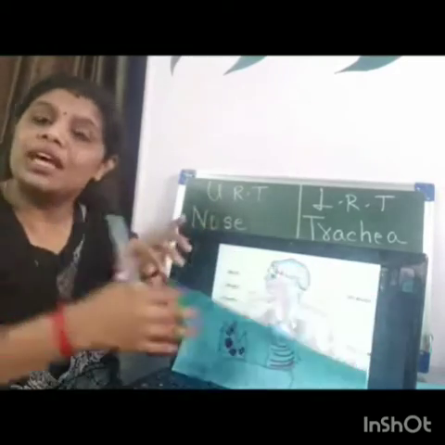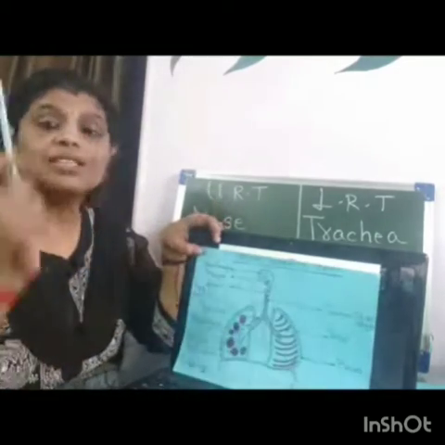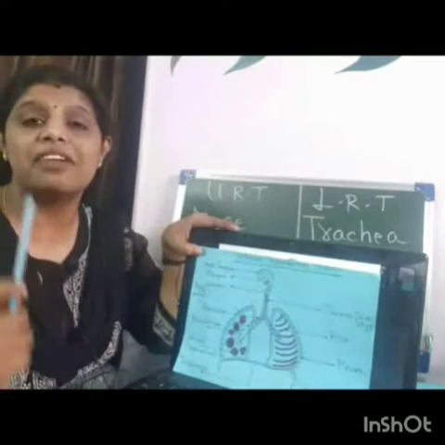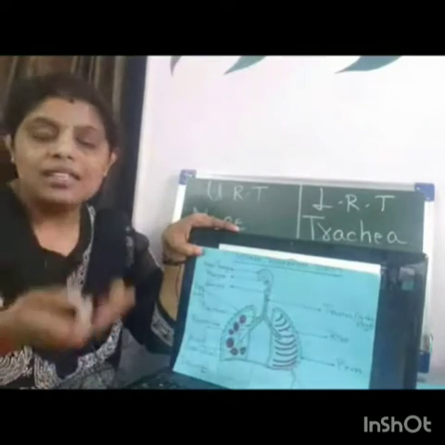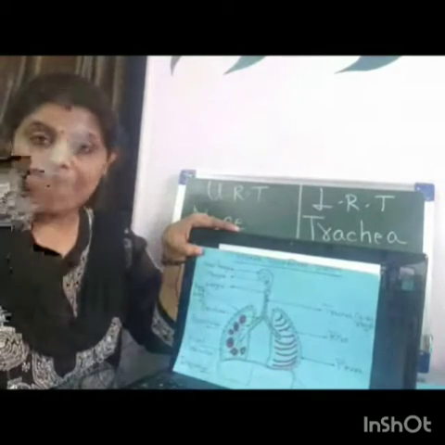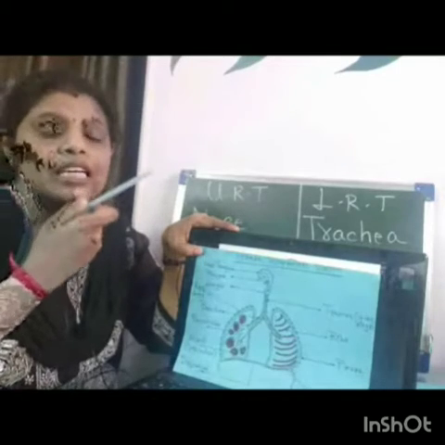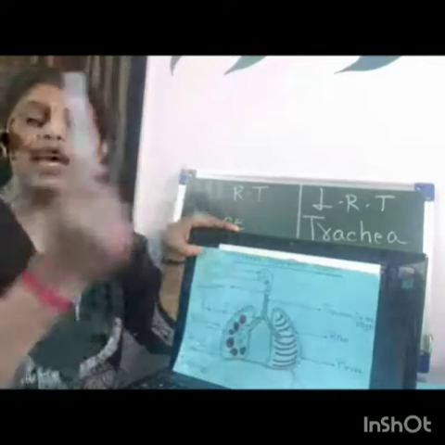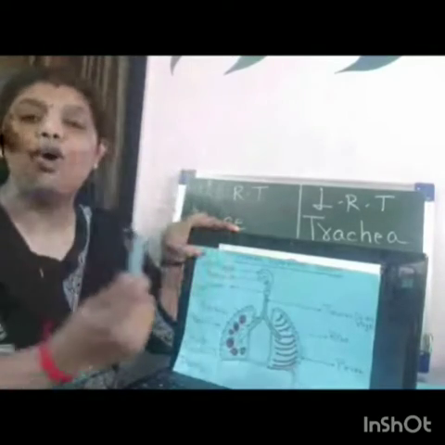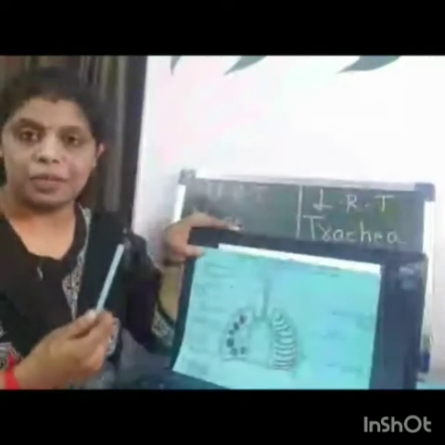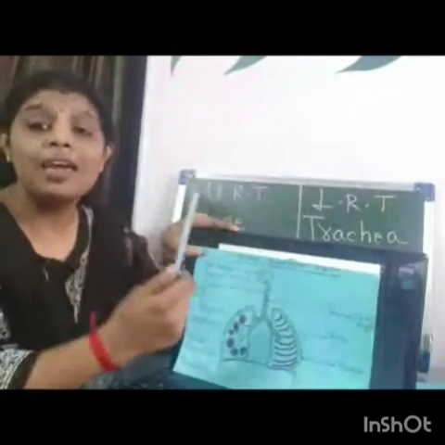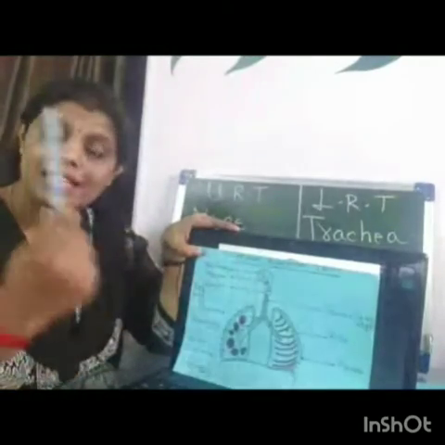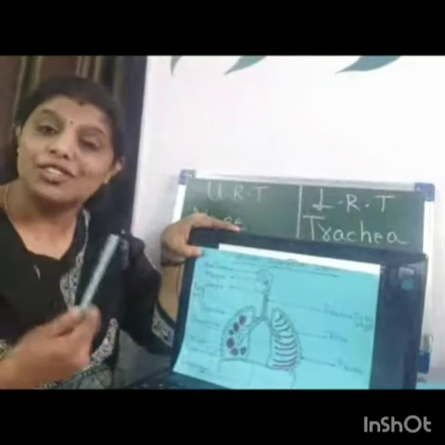Because these ring-like structures are present in our trachea. So as the nasal passage takes the air, it goes properly to the pharynx, properly to the larynx, and it moves in a circular fashion all through the trachea, in a circular way. Why? Because those C-like ring structures are present.